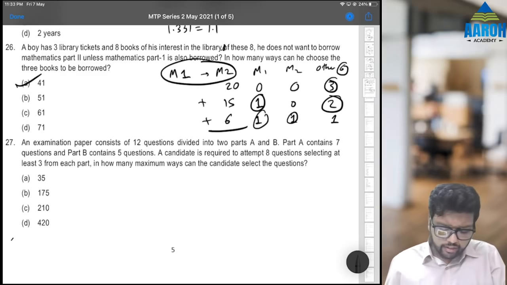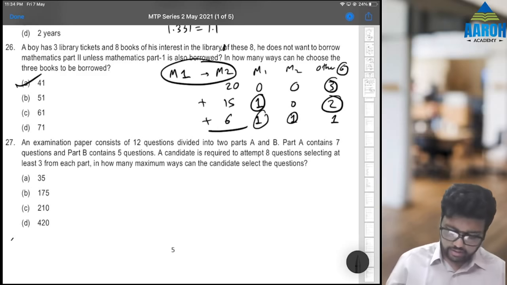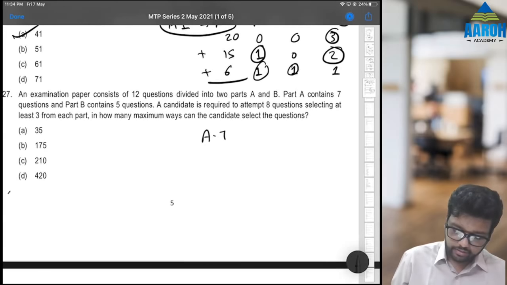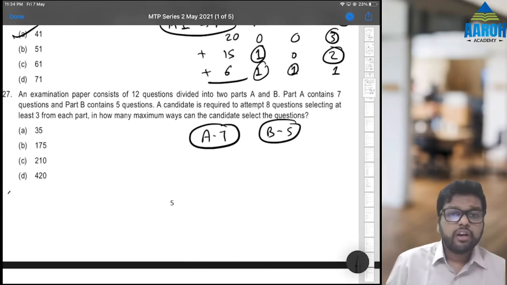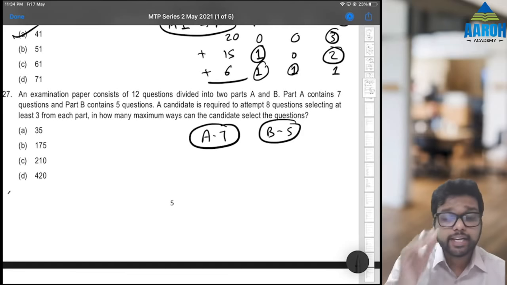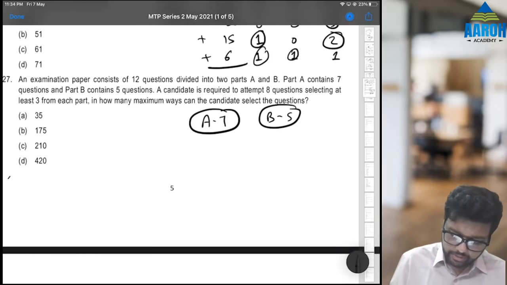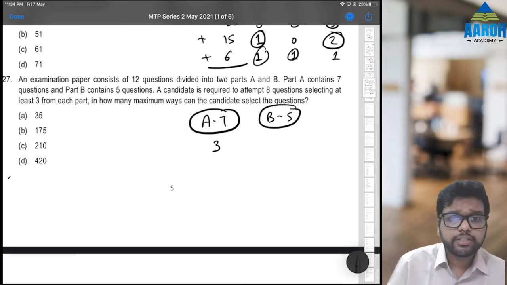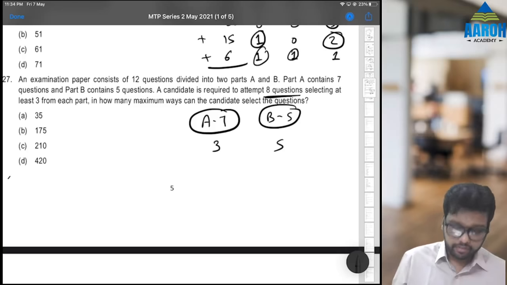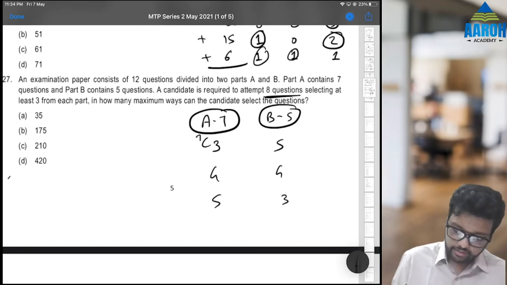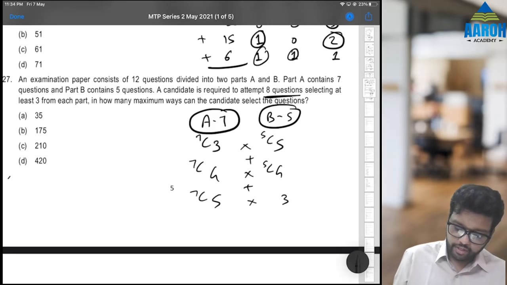27. An examination paper consists of 12 questions divided into 2 parts, A and B. Okay. Part A contains 7 questions. Part B contains 5 questions. A candidate is required to attempt 8 questions, selecting at least 3 from each part. In how many ways can he do that? Okay. At least 3 from each part means in total he has to answer 8 questions, right? So 3 and 5 or 4 and 4 or 5 and 3. That's it. So 7C3 into 5C5 or 7C4 into 5C4 or 7C5 into 5C3.